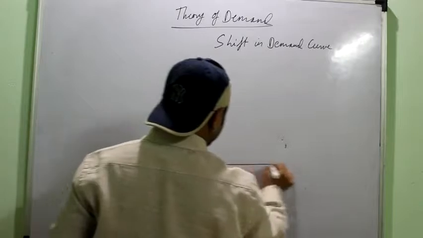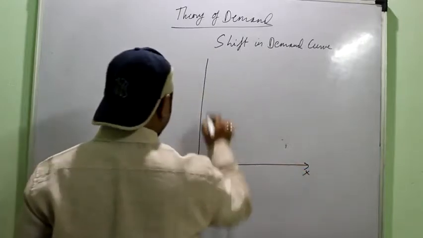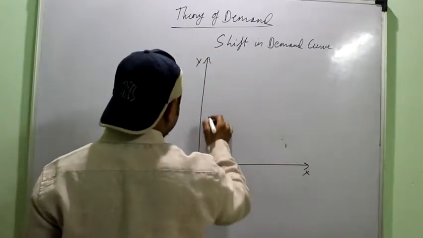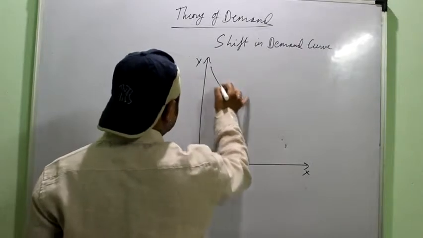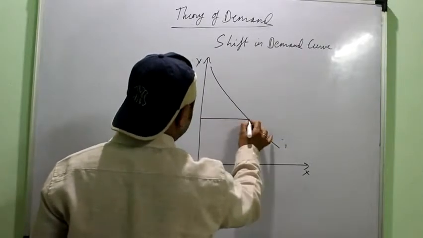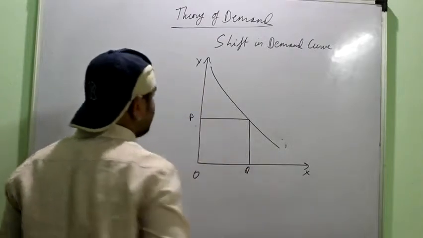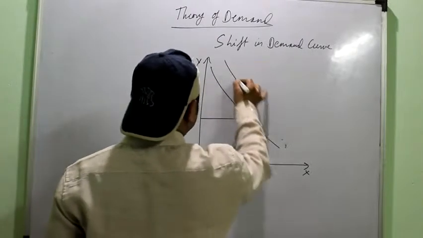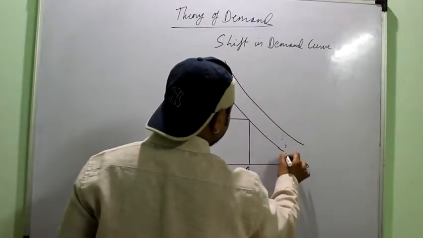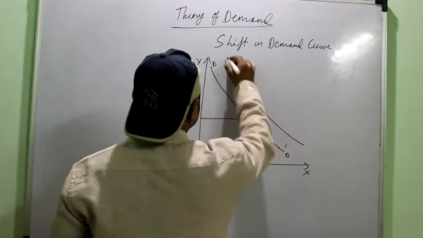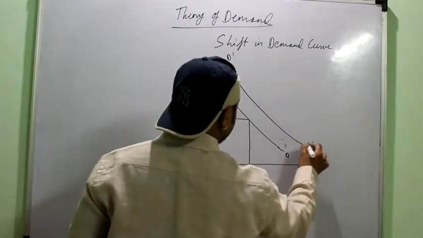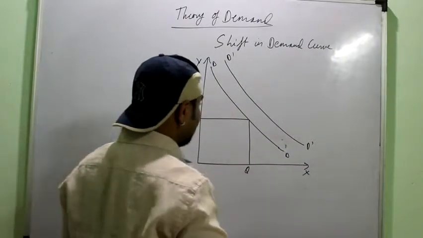Then diagrammatically again it can be represented. In your books maybe you get an incomplete diagram. You should pay attention to how the diagram is to be drawn. Right? And you have another demand curve. So on the diagram you can see I have two demand curves.